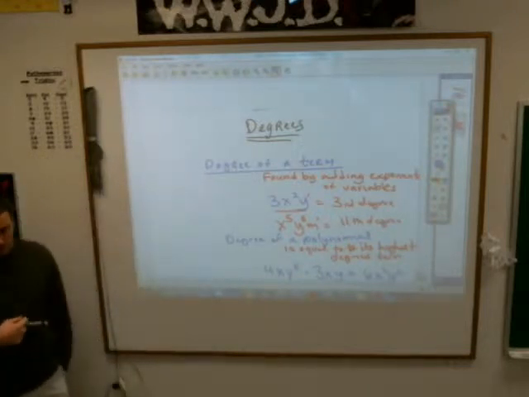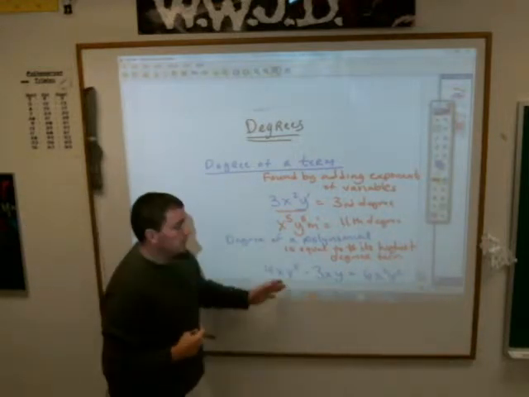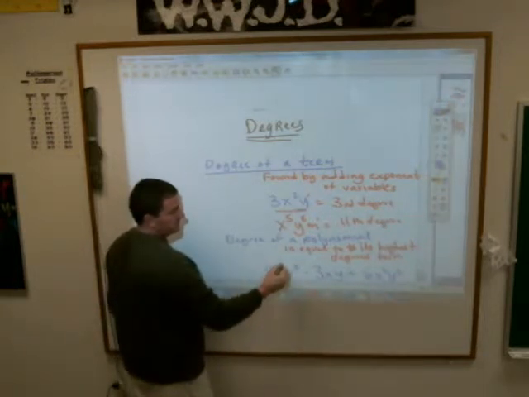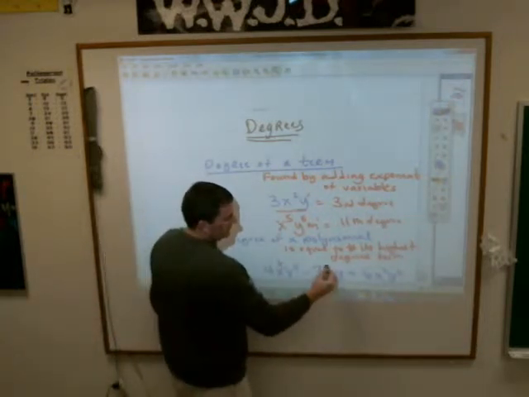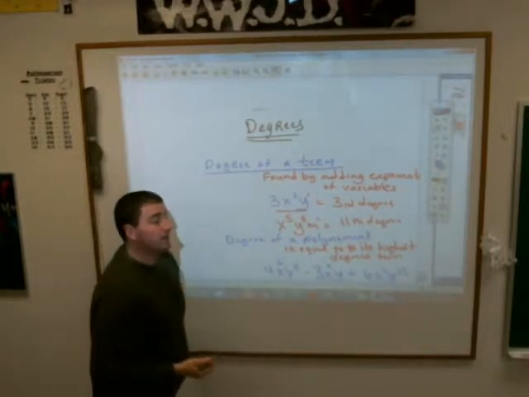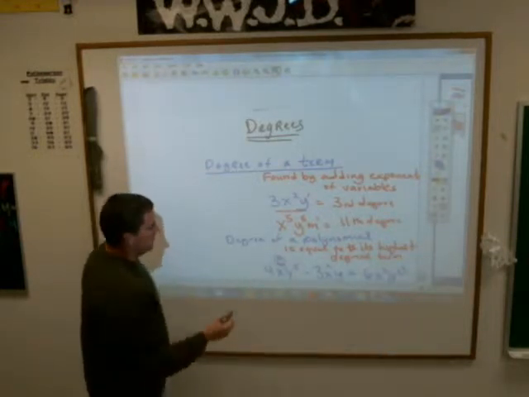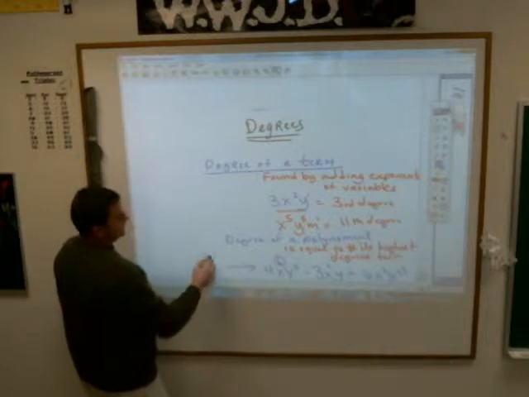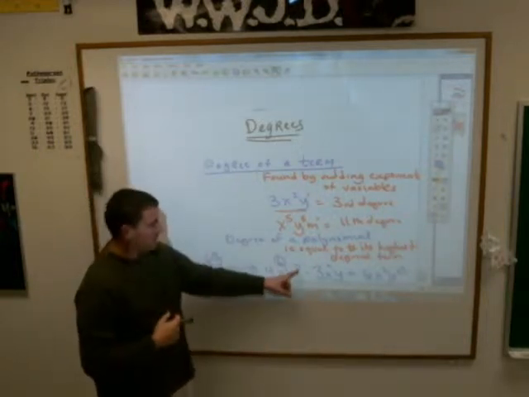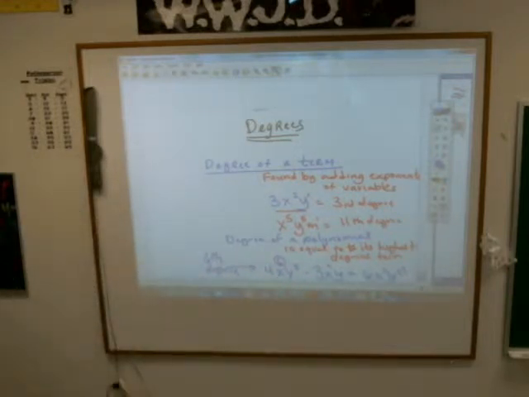In other words, boys and girls, here's what you do. To figure out the degree of this whole polynomial, you look at the degree of each term. For example, the degree of this term is 5 plus 1, 6. The degree of this term is a 2, 1 plus 1. The degree of this term is a 4. You pick the one that has the highest degree, and that's the degree of the polynomial. This is a 6th degree polynomial. A 5 for the y and a 1 for the x is a 6. 6th degree polynomial.